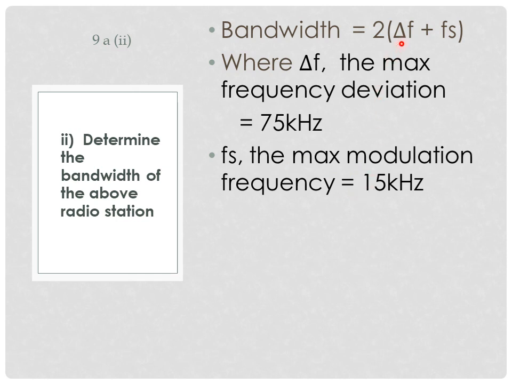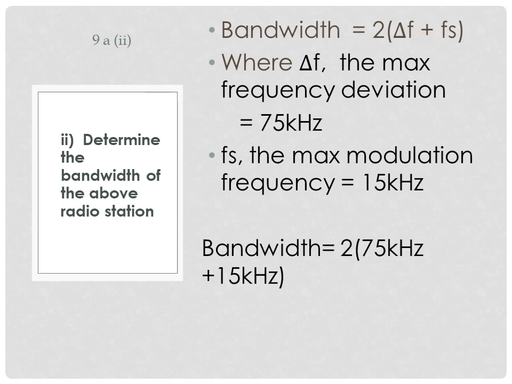This is the maximum frequency deviation, and this is the maximum modulation frequency. We sum these two and multiply by 2, and we will have 180 kilohertz. This is the station bandwidth, 180 kilohertz.